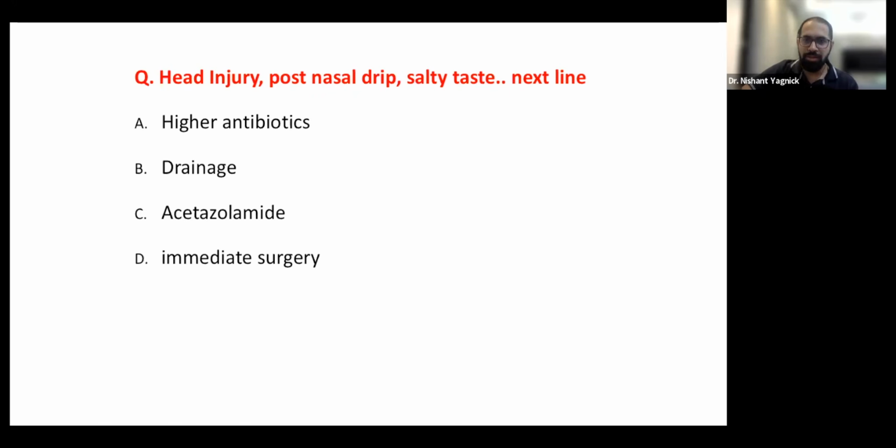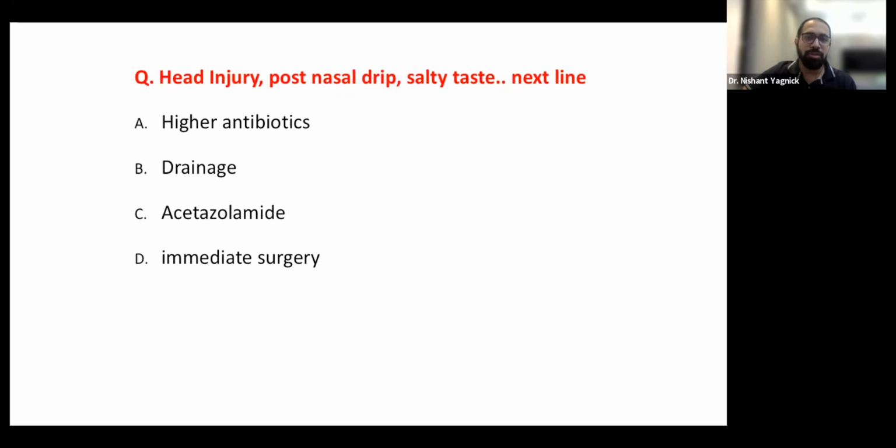So CSF leaks, majority of traumatic CSF leaks spontaneously cease. Then you give acetazolamide, and acetazolamide is given for 4 days. Then we give lumbar drainage. If the acetazolamide doesn't work, then we go for surgery. There are certain instances where we go for immediate surgery. When it is a very high volume leak, when 3D CT scans will show a very large defect, then we may go for immediate surgery, but it's rarely done.